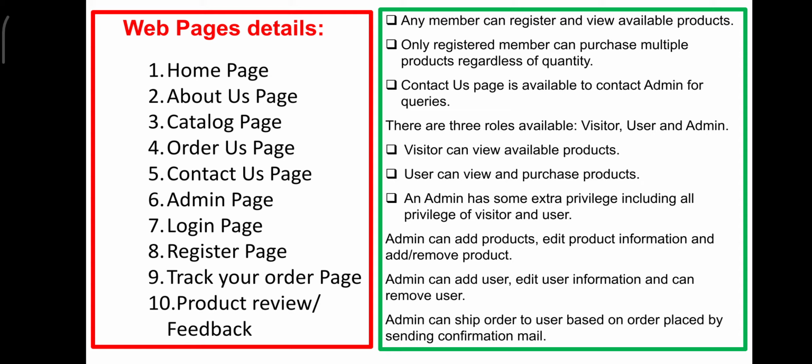Visitor can view available products, user can view and purchase. So look at the difference. Visitor can only view, so a registered user only can view and purchase the product. An admin has some extra privilege, including all privileges of visitor and user, which I have already told you. So admin can add products, edit product information and add or remove product. Admin can add user, edit user information and can remove user. Admin can ship order to user based on the order placed by sending a confirmation mail.